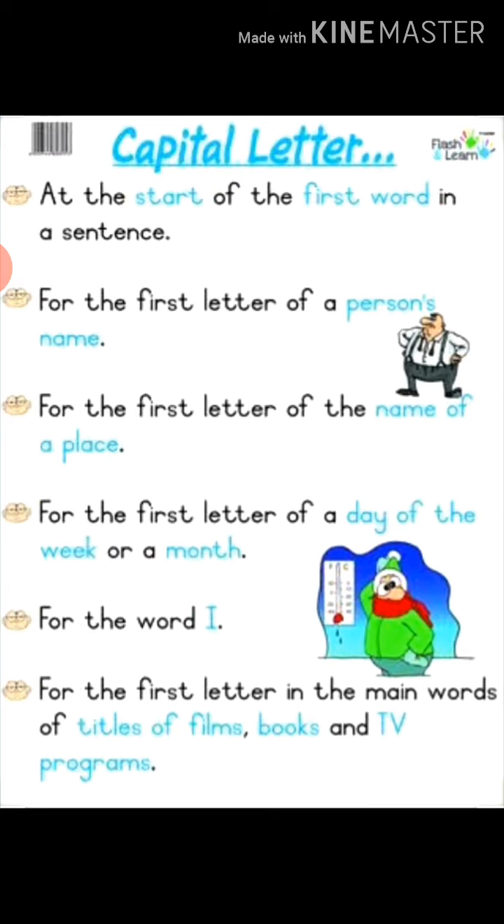I is used for us. Even if I comes in the middle of a sentence, you will write a capital I. For the first letter in the main words of titles of films: if you are writing the title of any film, the first letter should be capital. Name of books, if you are writing a book's name, first letter capital. TV program, if you are writing the name of a TV program, first letter capital.